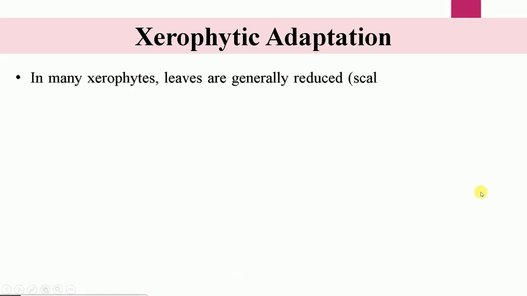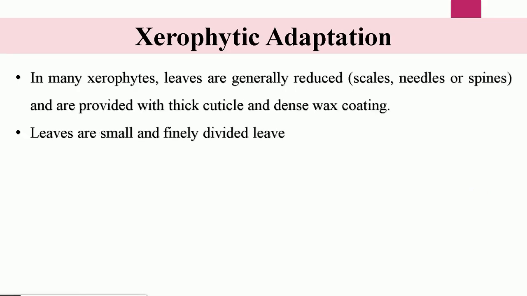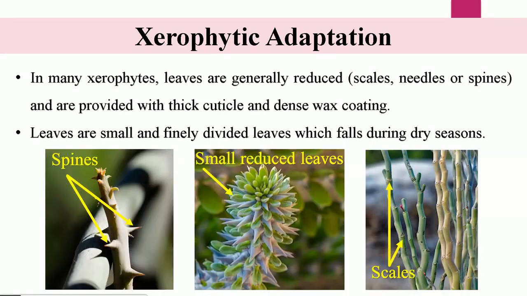In many xerophytes, the leaves are generally reduced in the form of scales, needles or spines, which are also provided with a thick cuticle and dense wax coating. The leaves are small and finely divided, and fall during dry seasons. In this picture you can see these spines, which are also a form of leaves. They are much more reduced and they appear as spines. These are the small reduced leaves. And in this figure you may observe the scale-like leaves.